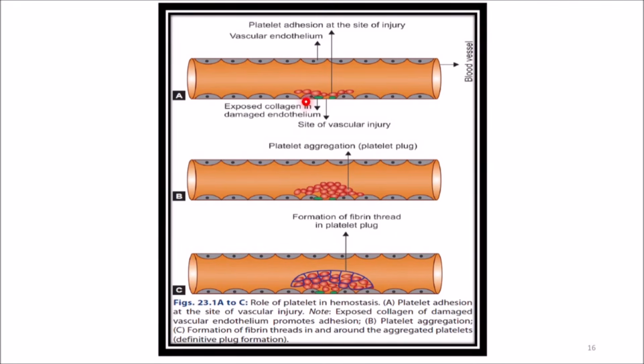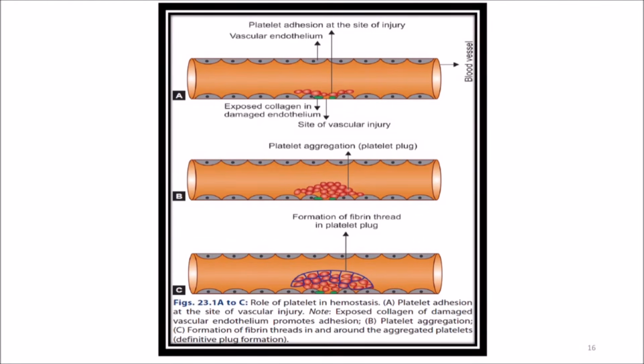You can see the mouse here, where I am pointing, where there is an injury. When the injury happens, there is an exposure of collagen in the damaged endothelium. There is the site of injury, marked with an arrow. The endothelium exposed to collagen, you can see the green color, is the exposed collagen in the damaged endothelium. Here you can see the platelet adhesion taking place at the site of injury. The red ones are the platelets, the green is the exposed collagen. This is the site of injury, you can see a gap here, and platelet adhesion takes place at the site of injury.